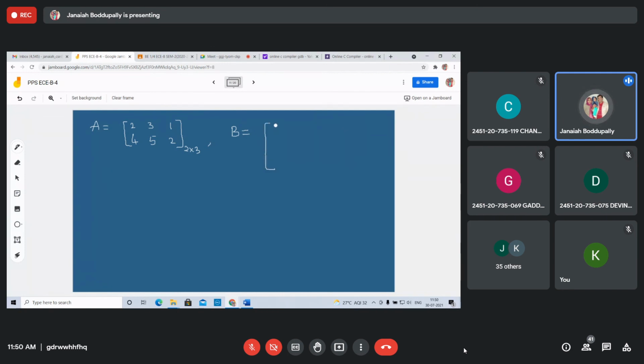B equals 2, 1, 1, 0, 3, 5. What is the order of this matrix? 3 by 2. So the number of columns of the first matrix is 3, and the number of rows in the second matrix is also 3. We can multiply these two.